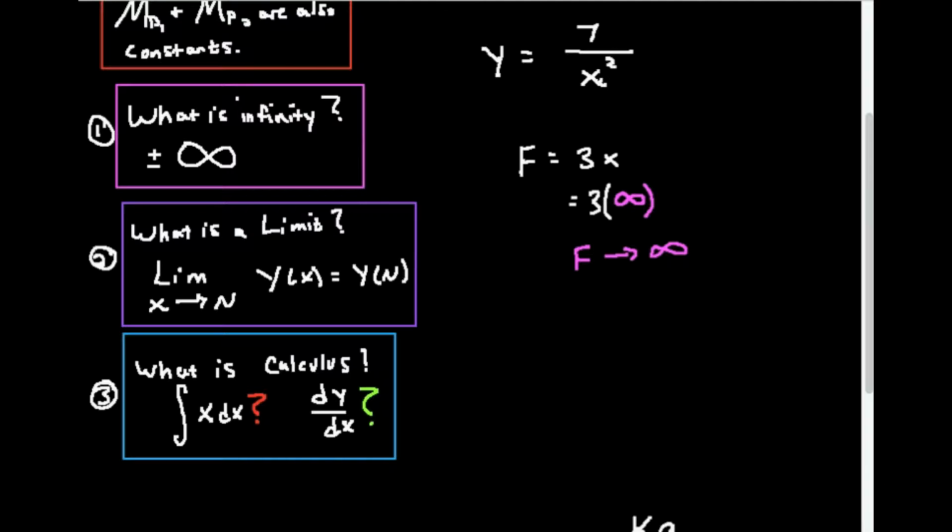So infinity is not a number. This is just saying that if I were to let x go indefinitely in one direction, then this is the tendency of what the function is going to do. That's all it's useful for. And one thing that's technically rigorously true is you can't just plug infinity in for things because it's not a number. So if you want to specify where a function is going based on where the independent variable like x is going, you have to use something referred to as a limit.